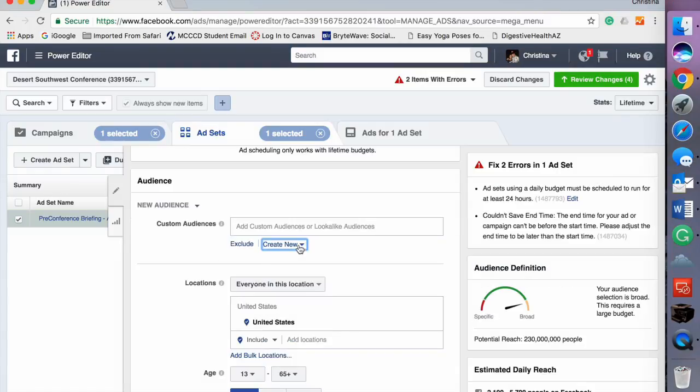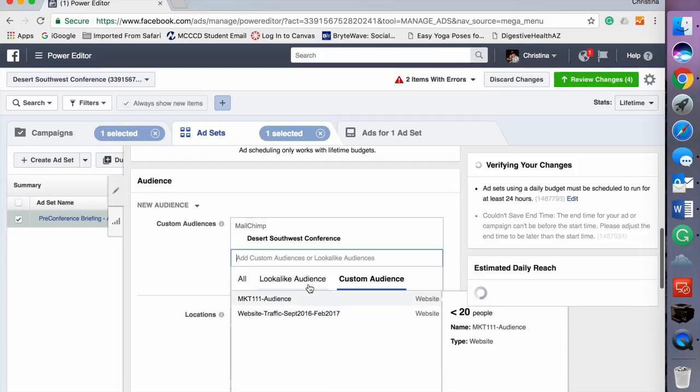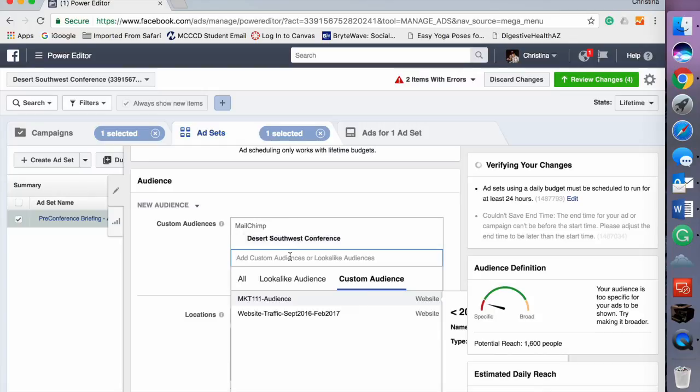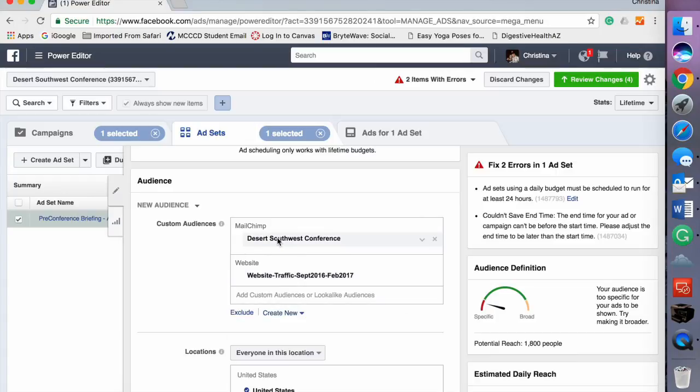Audience, and I want to create a new audience. So we have our Desert Southwest Conference. That's our MailChimp email list that I've already loaded. We also have a Facebook pixel in, so we've got our website traffic. These are the people that normally receive our emails and get the notification about annual conference and pre-conference briefings, and these are the people that have visited our website in the past year.